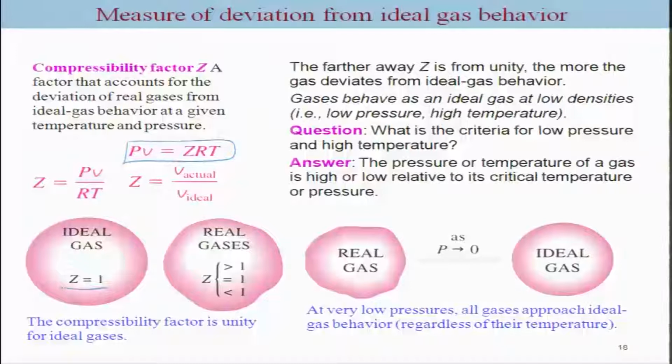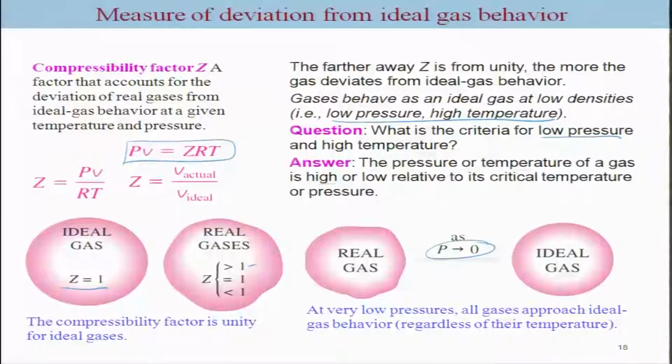For ideal gas, Z is equal to 1. For real gas, it could be less than 1 or greater than 1. If you decrease the pressure towards 0, where the particles are far apart, it will start behaving like an ideal gas. What is the definition in general for low pressure? It need not be going to absolute 0, but in general Z is unity when the gases are at low pressure or high temperature. But what is the definition of low pressure and high temperature? It is with respect to the critical point. The pressure of a gas is high or low relative to its critical temperature and pressure.